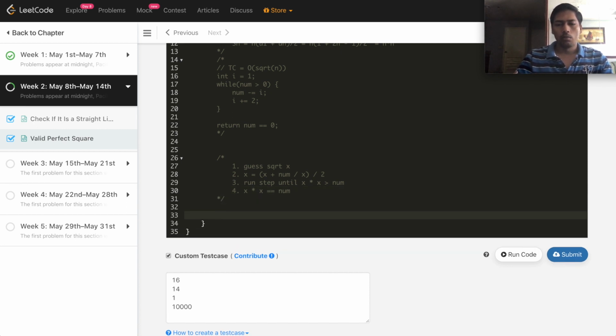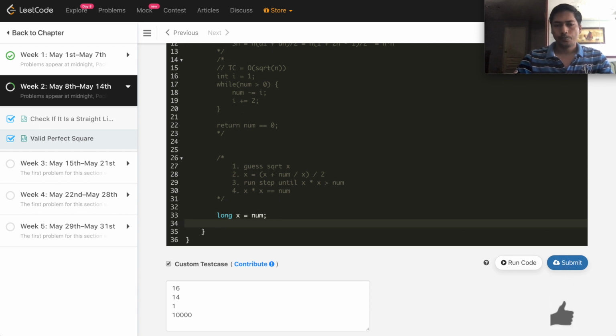So here let's solve with that approach. The more important thing is that we have to choose x as a long, because if the number is very big, x squared may cross the integer overflow if we use int. So that's the reason for taking x as long, initialized with the initial guess blindly as num.